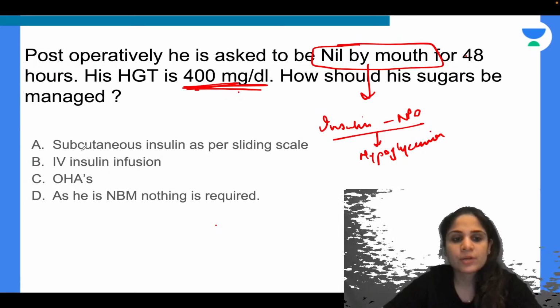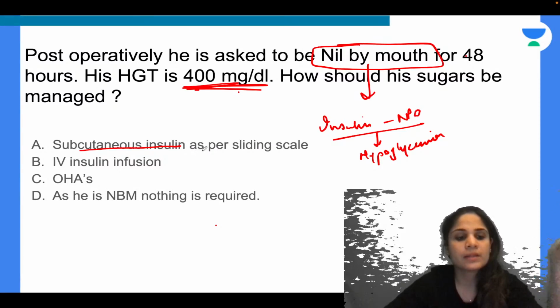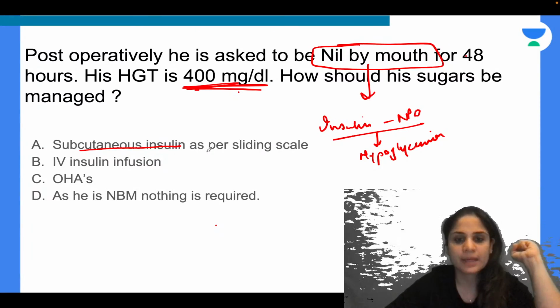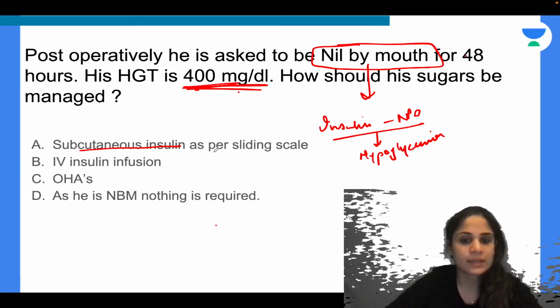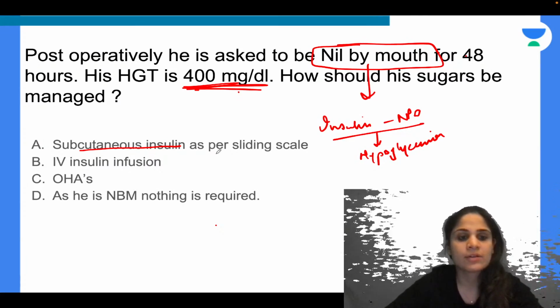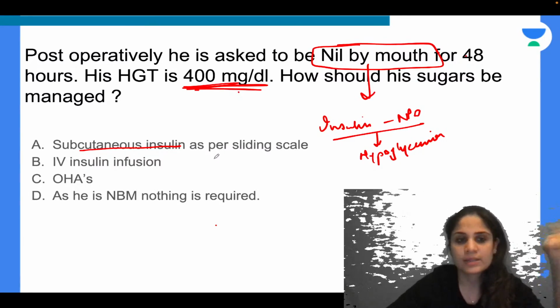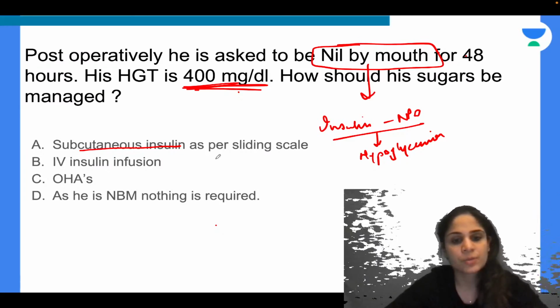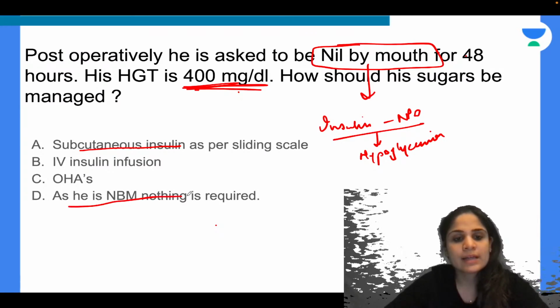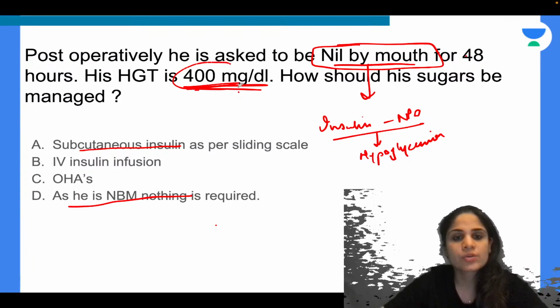Now when I give subcutaneous insulin to the patient, it's a one-time dose, and I don't know how much will be the absorption from the subcutaneous plane, because I don't know the blood flow of that area. So it will be very varied. So suppose I give 10 units of insulin to the patient, and after 1 hour when I come, the patient has gone into hypoglycemia, because it is a variable absorption. Correct?